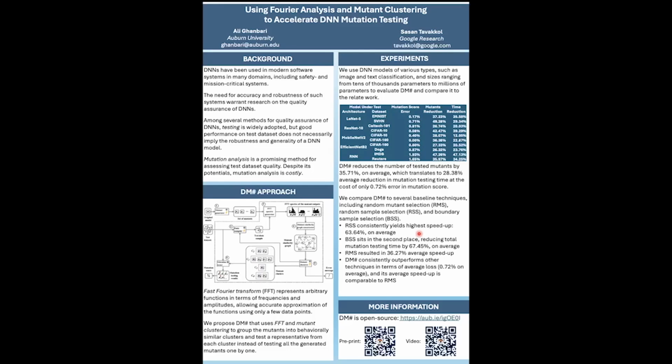It reduces the total mutation testing time by more than 67% on average. But this gain is at the cost of approximately 11% loss in mutation score on average. Surprisingly, random mutant selection resulted in a smaller loss of approximately 9% on average, while achieving more than 36% speedup.